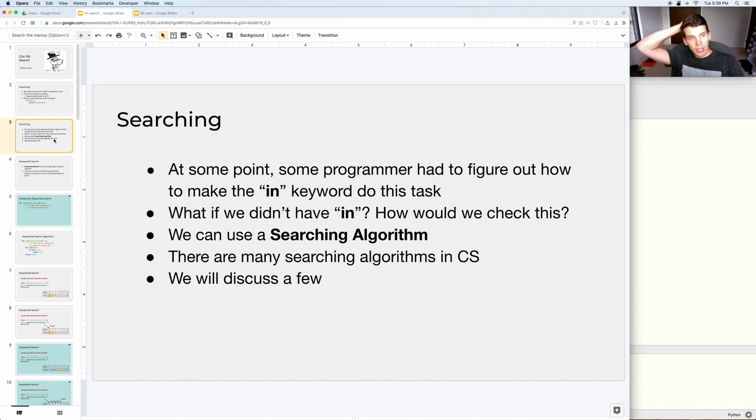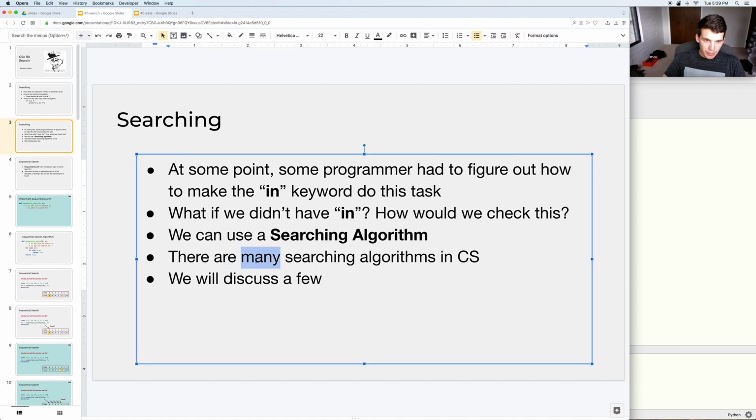Well, one thing that you can use to check if an element is in a list is what's called a searching algorithm. Essentially, what you can do in Python is write a function where you give that function a list and some element to check if it is in the list. It might not be in there, and have that function return true or false. If you're not allowed to use the in keyword, you can write an algorithm to go through and search through that list to see if the element is in there.